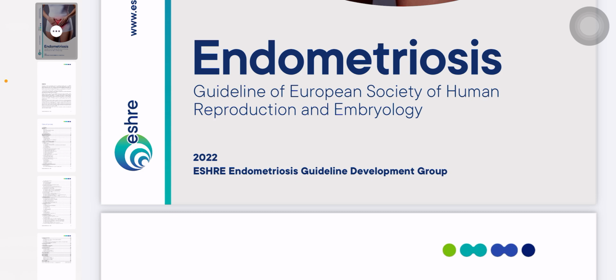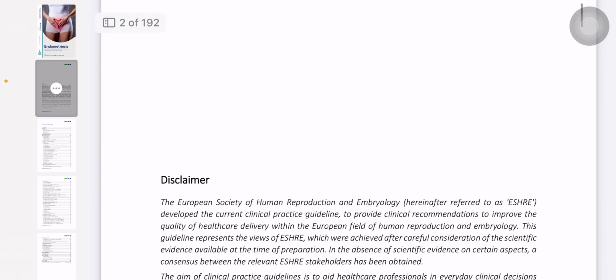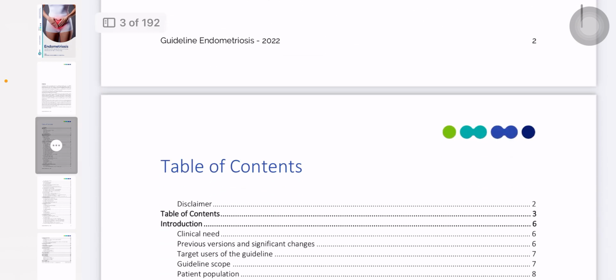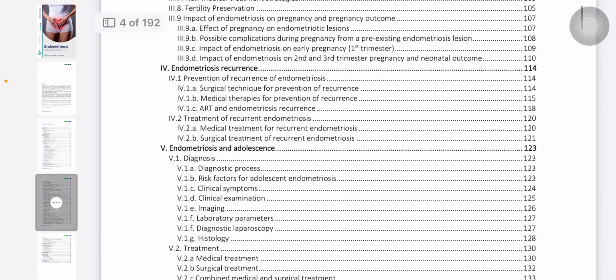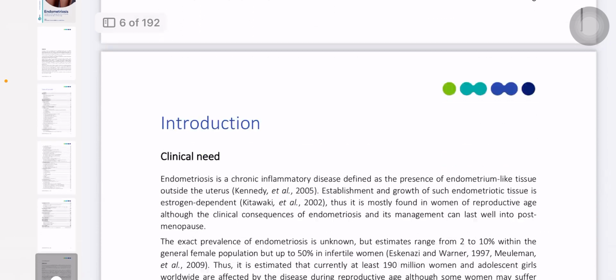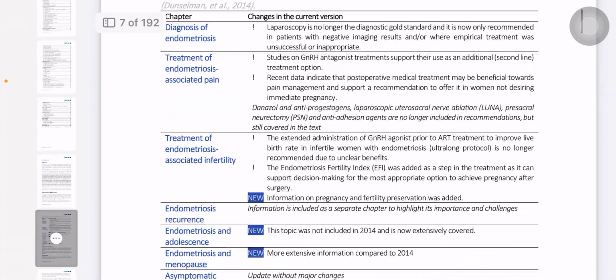We have to follow the ESHRE guidelines for endometriosis, but we have two slides for NICE guidelines. You don't have to read the full NICE guidelines. The last two slides which I am going to share with you are enough for endometriosis. But the best guidelines for endometriosis are ESHRE, so we have to follow the ESHRE guidelines.